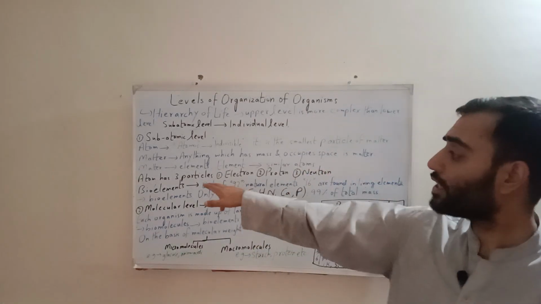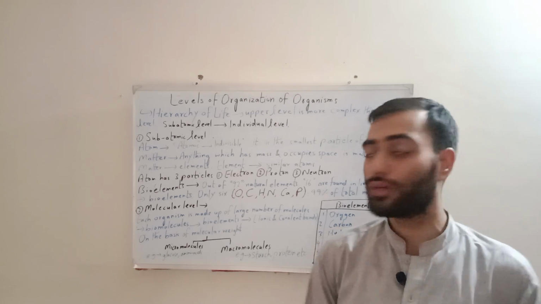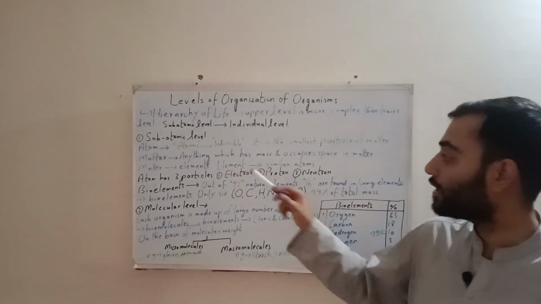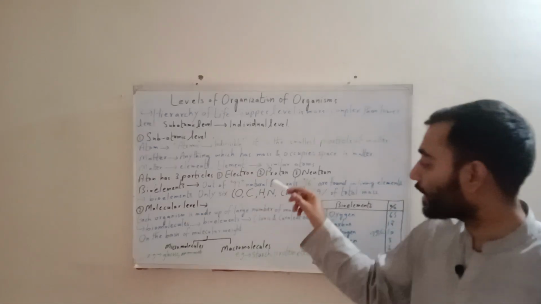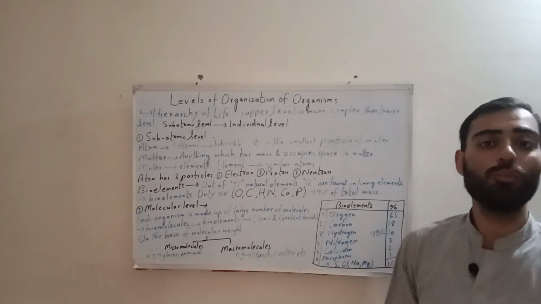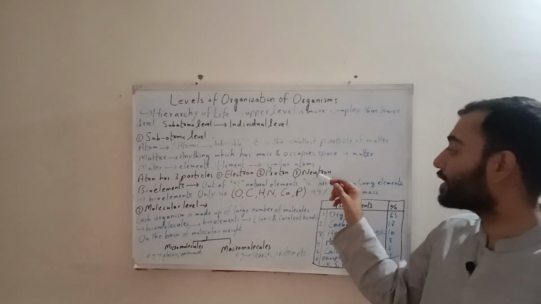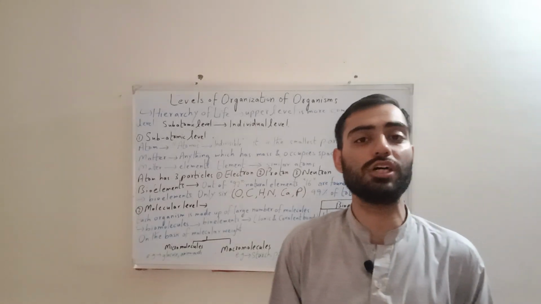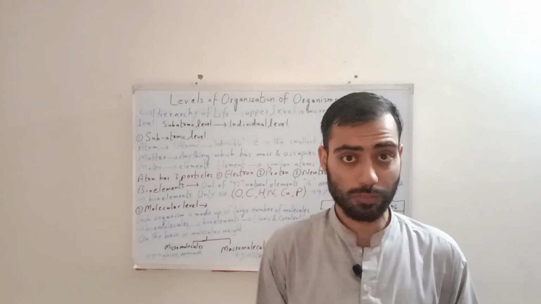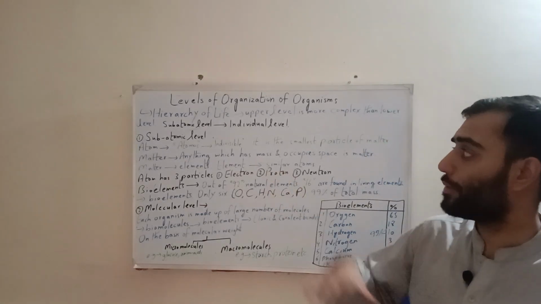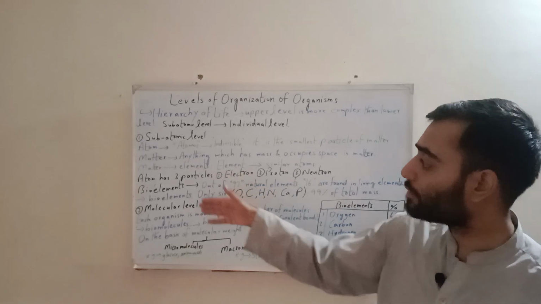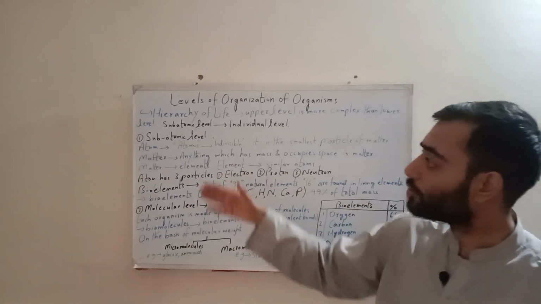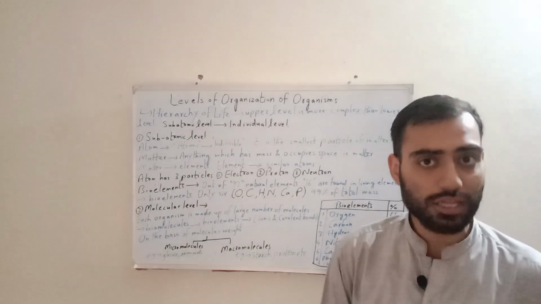Now, what are the three major particles of an atom? Atom has three particles. Number one, electron, which is negatively charged. The second particle, proton, which is positively charged. And the third particle is known as neutron, which is an uncharged or neutral particle. So, dear viewers, here the topic of atom and subatomic level comes to an end. Atom is made of these three particles. This is known as subatomic level.